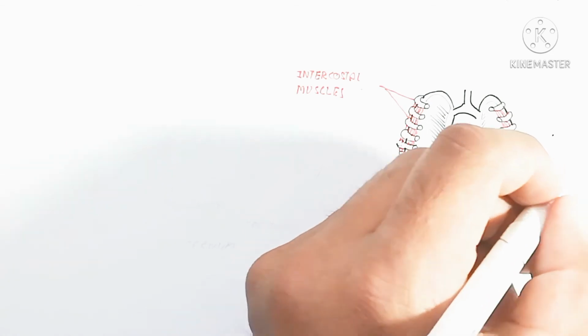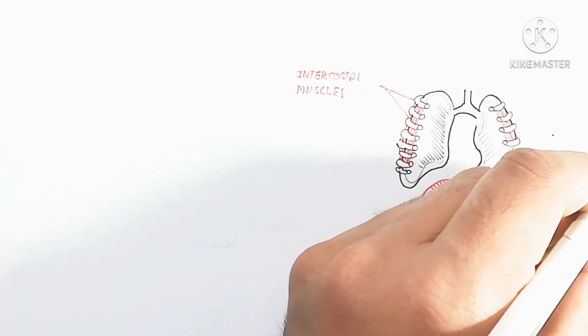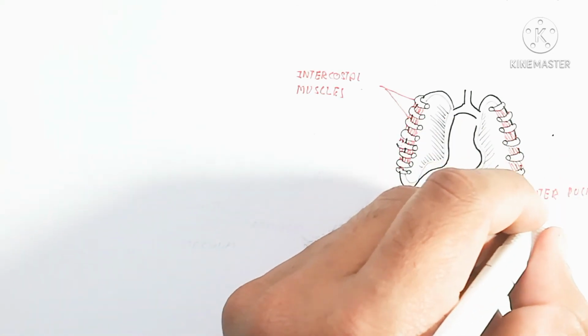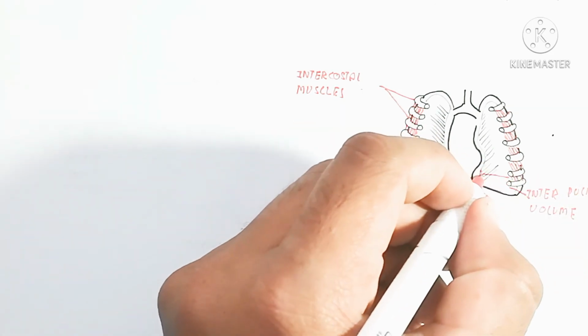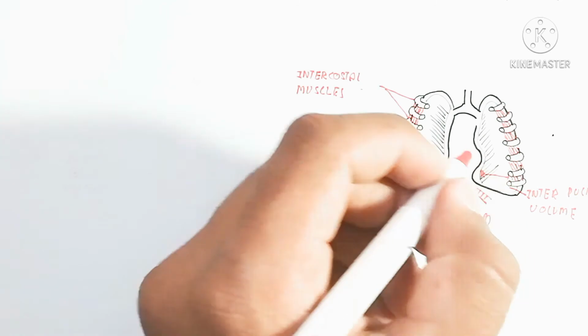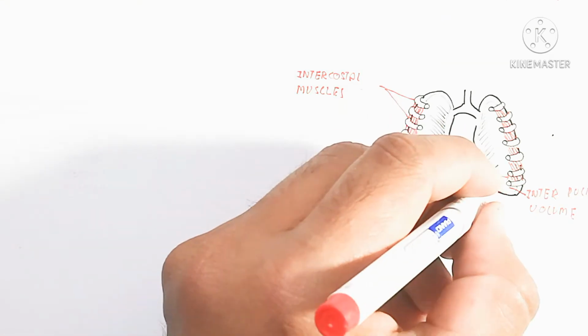Now discussing the intrapulmonary pressure and atmospheric pressure, let's talk about the whole mechanism. The intercostal muscle contracts to breathe out, and relaxes to breathe in.